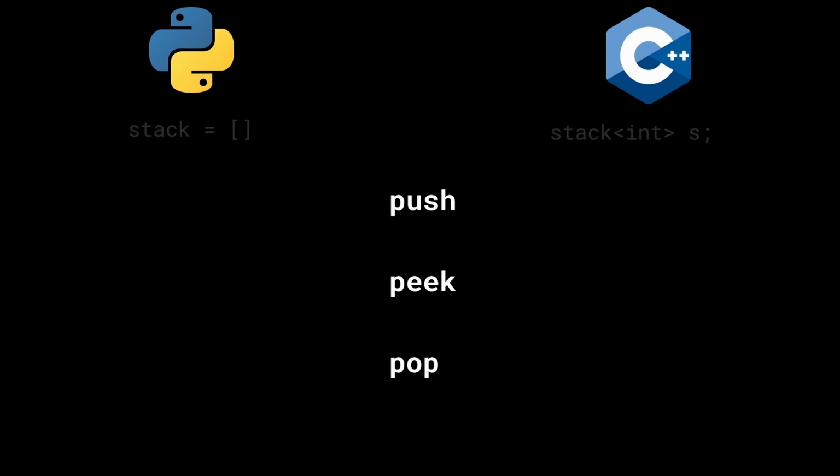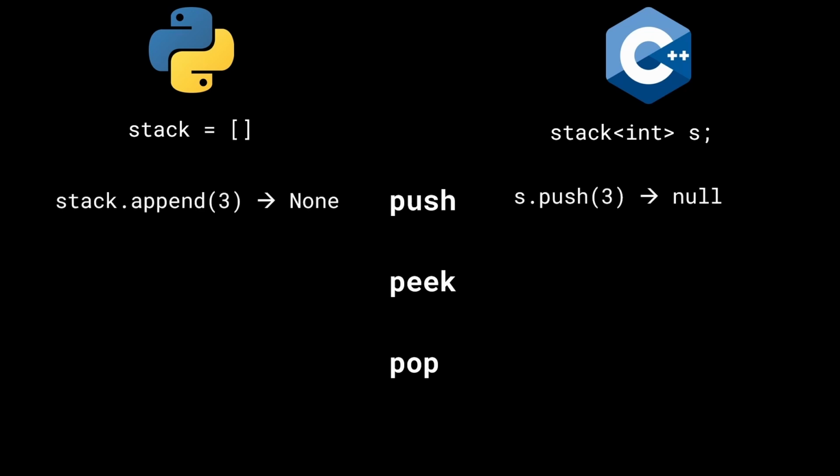The first thing is, how do we initialize the stack? In Python, we're going to use the list implementation of stack because there is no inbuilt internal class for it. We're going to create an empty list of our own to initialize the stack. In C++ there is, so we're going to use stack, and we're going to have a stack of int variables and we'll call it s. Pretty simple.